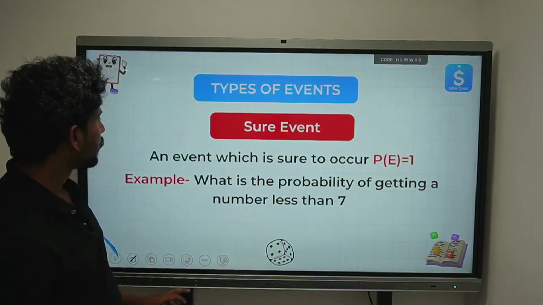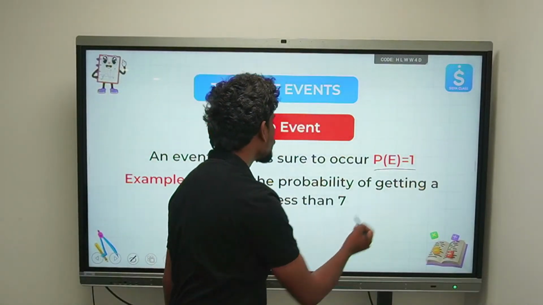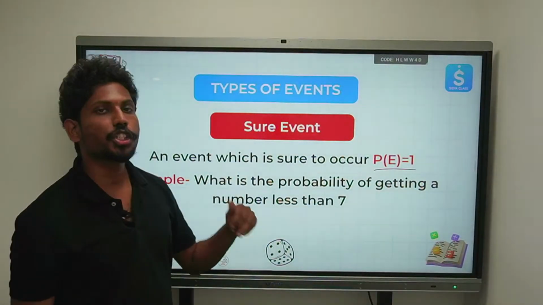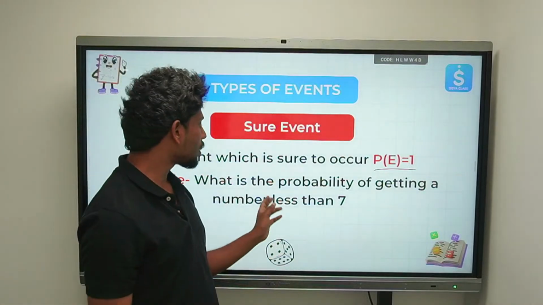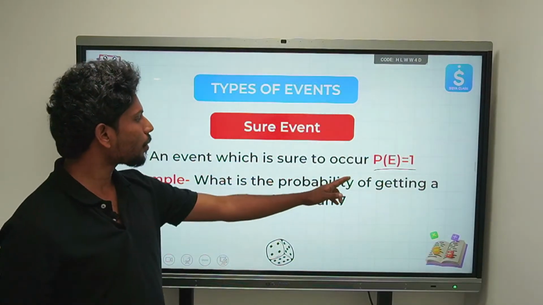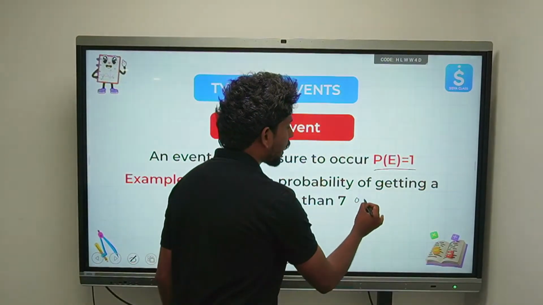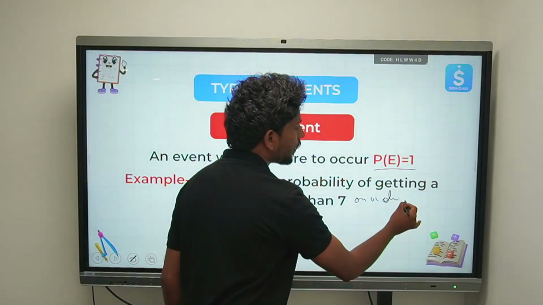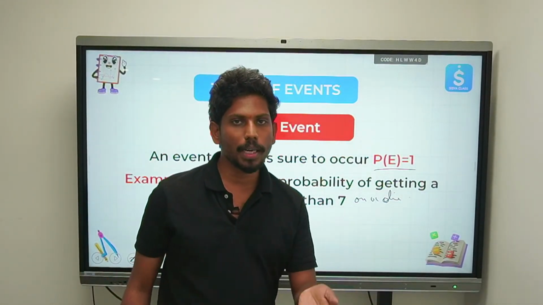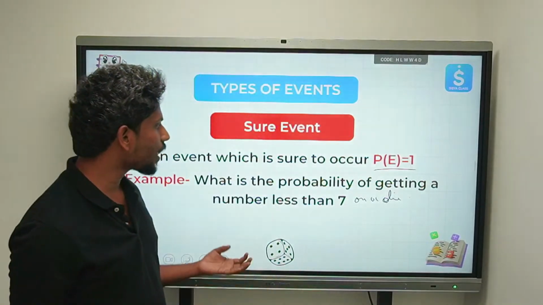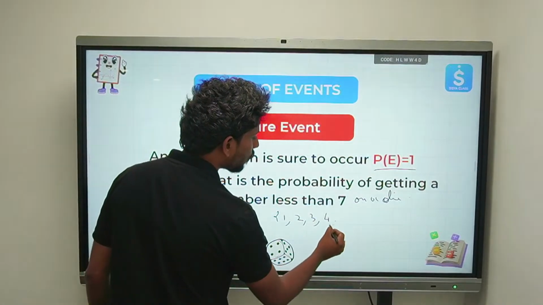Okay, now the next one is the sure event. What is a sure event? An event which is sure to occur, which is definitely going to occur, is called a sure event. Just see, what is the probability of getting a number less than 7 on a die? If you roll a die, how many numbers do we have? 1, 2, 3, 4, 5, 6.